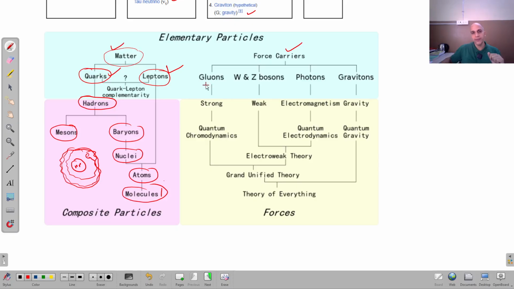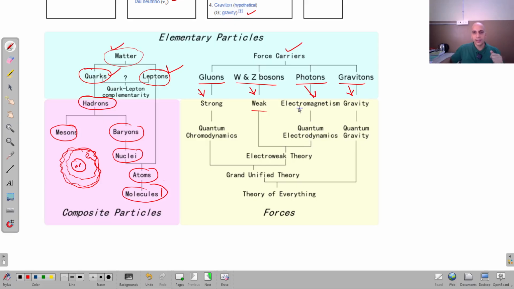Similarly, you can see here gluons involved in strong interaction, W and Z bosons involved in weak interaction, photon involved in electromagnetic interaction, graviton involved in gravity, right? So if we combine the weak force with electromagnetism, then we will have the electroweak theory, right?